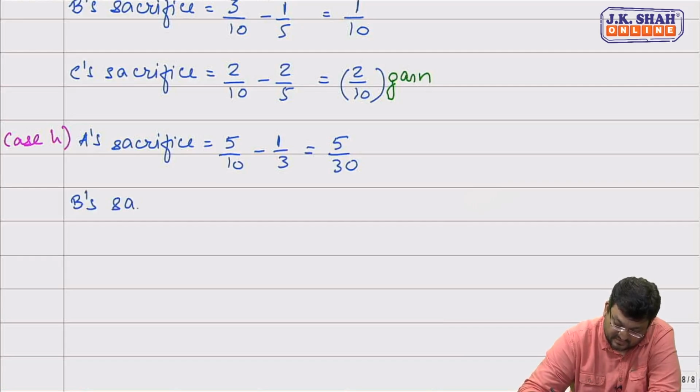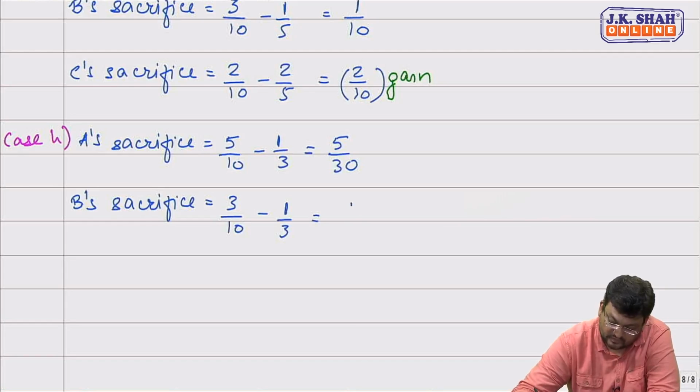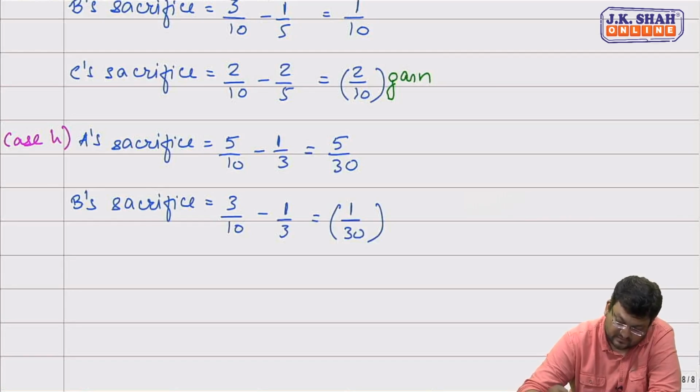B's sacrifice. 3 by 10 minus 1/3. B is actually gaining 1 by 30 part.